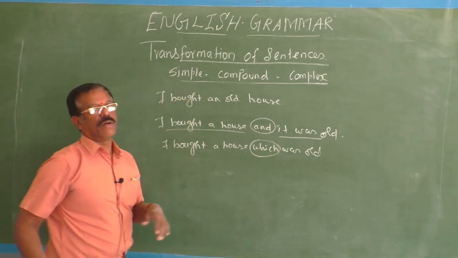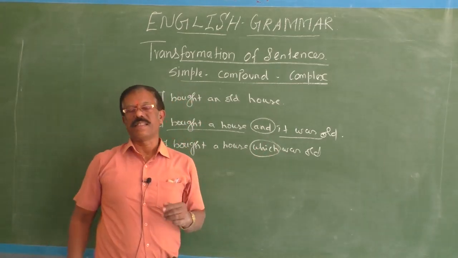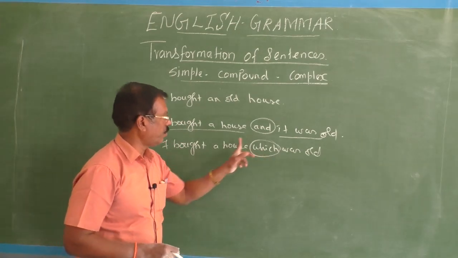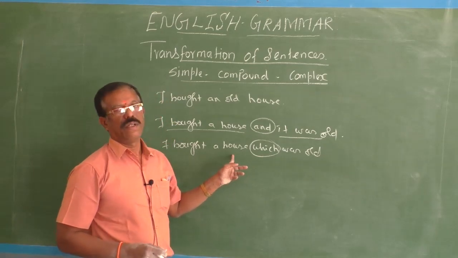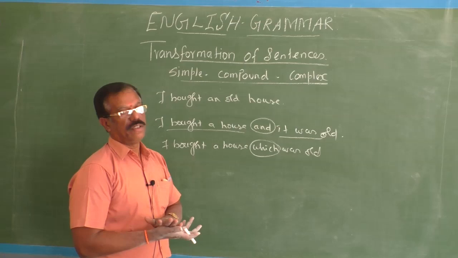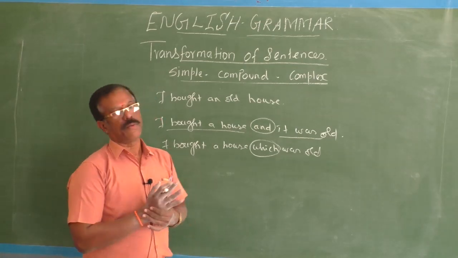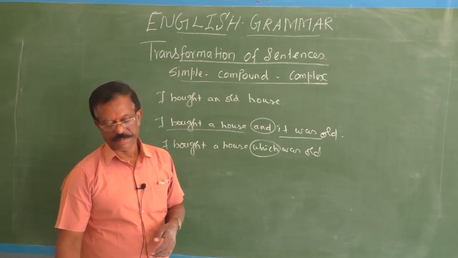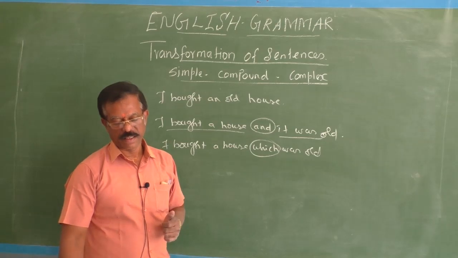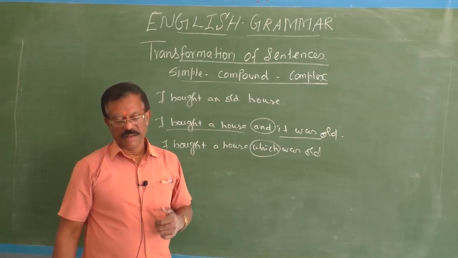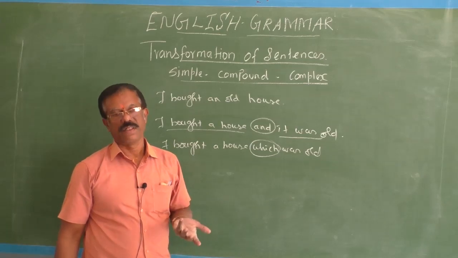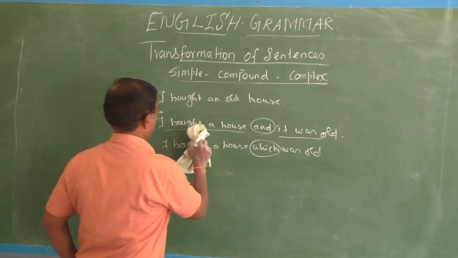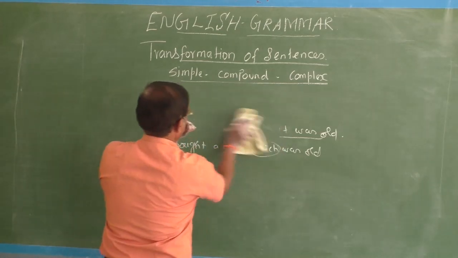Here which is a relative pronoun. It defines its antecedent, that is the house. Okay, so I bought a house, that is, which defines the antecedent, which house. I bought a house which was old. In this way, using the relative pronoun, you can change the given sentence into complex. Okay, dear sister, we sell fresh vegetables. The vegetables are fresh and we sell it. We sell vegetables that are fresh. Okay, see that example also I will give you and I will explain.